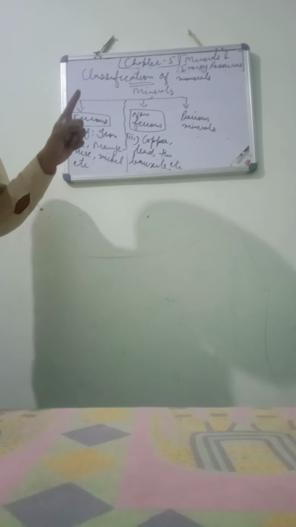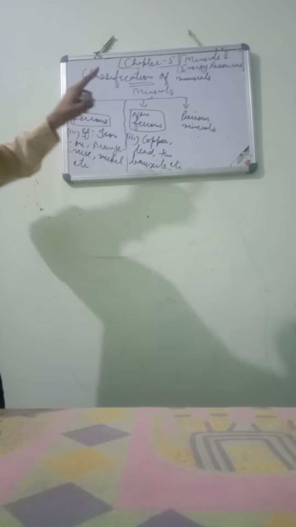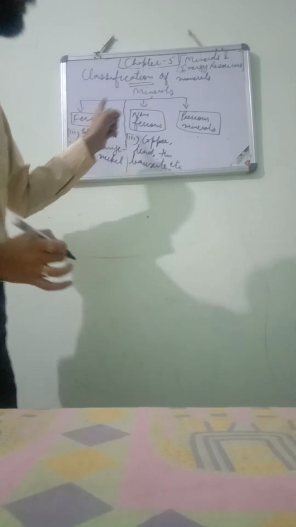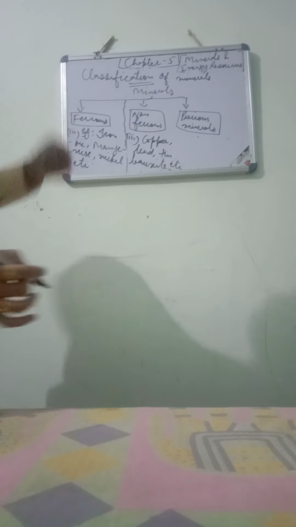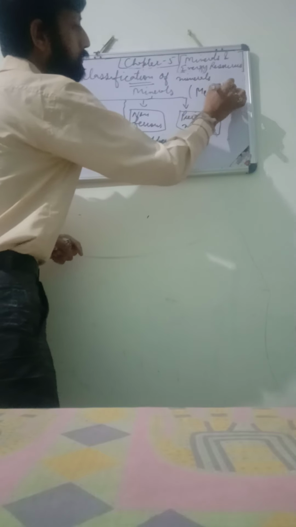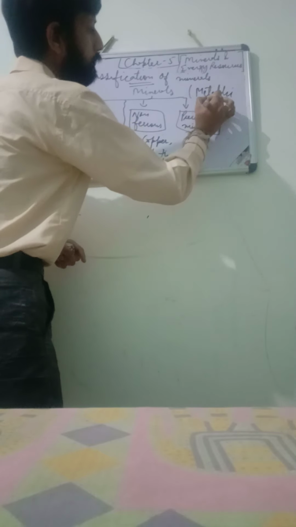Now minerals, one thing more. These 3 types of minerals, ferrous, non-ferrous and precious, are all examples of metallic minerals.